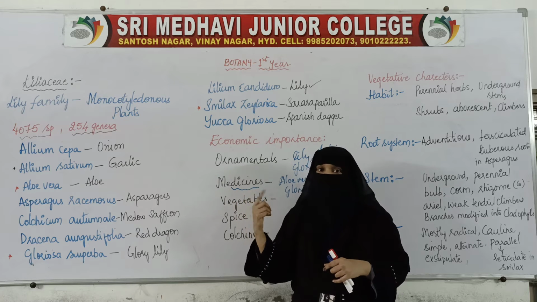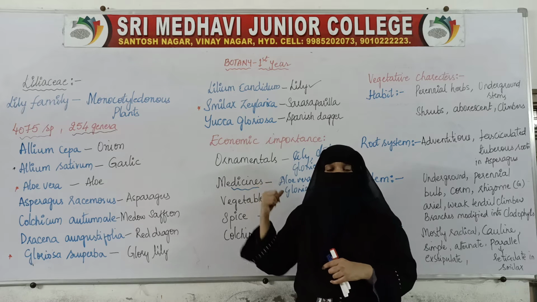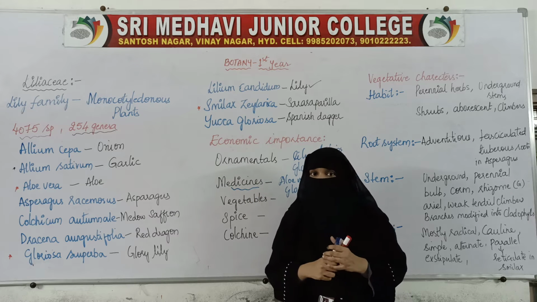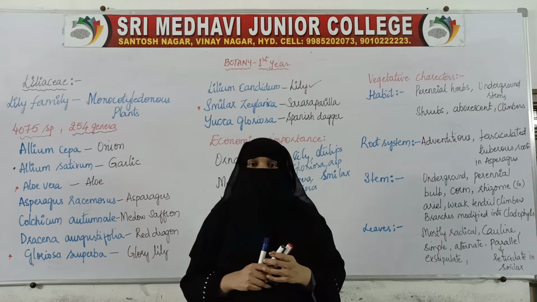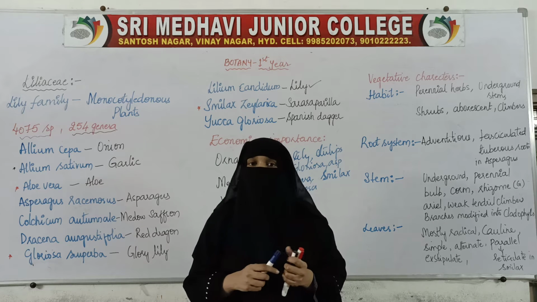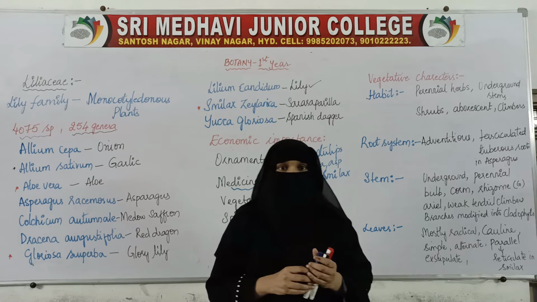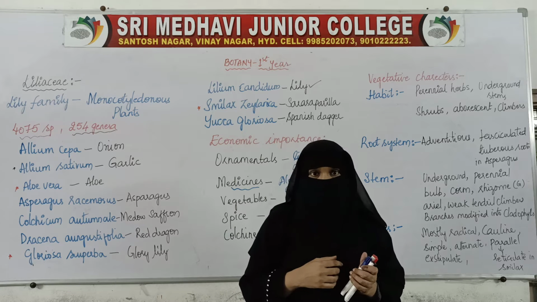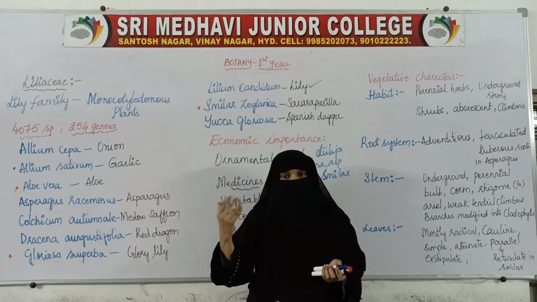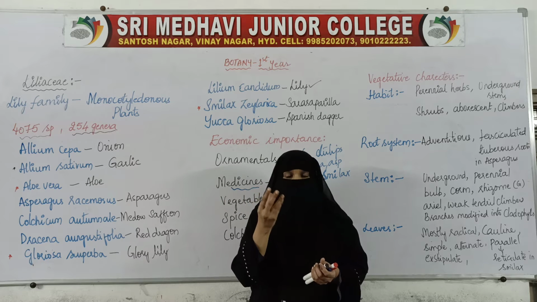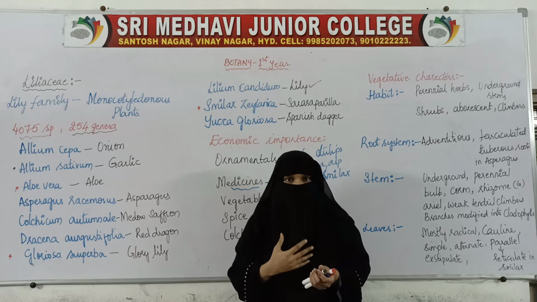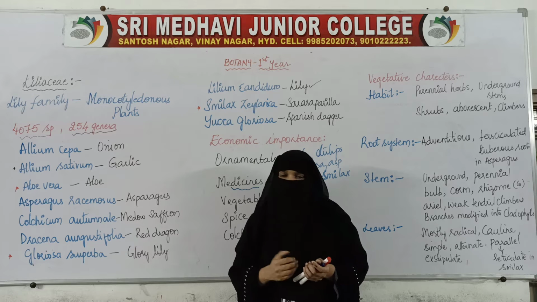Mostly in the Lily family, most of the plants are ornamental plants used for decorative purposes. Some give us medicines, like aloe vera. It is the best treatment for acne, scars and wound healing. When we have a wound, you just put the aloe leaf or the pulp of the aloe leaf on it. It is good for the skin, and good for many purposes.